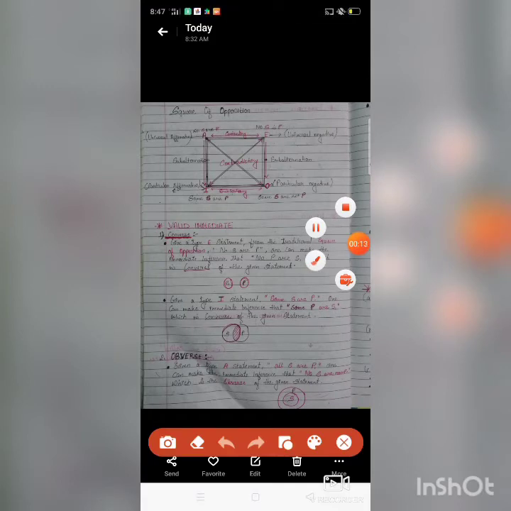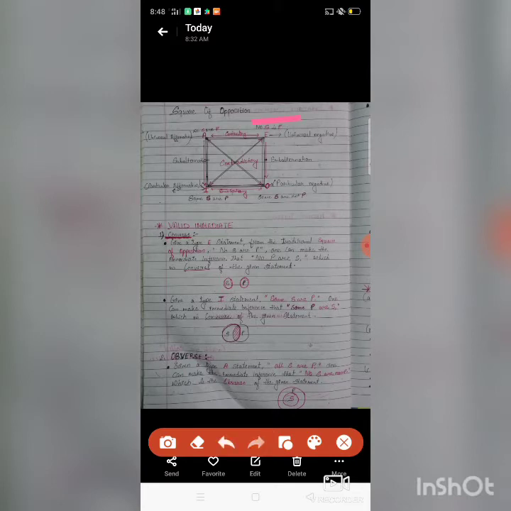So here in converse, given a type E statement, in an E statement the sentence always starts with "no". It is a universal negative, so the statement must be negative and always start with "no". Given a type E statement from the traditional square of opposition, no S is P, you can see here.